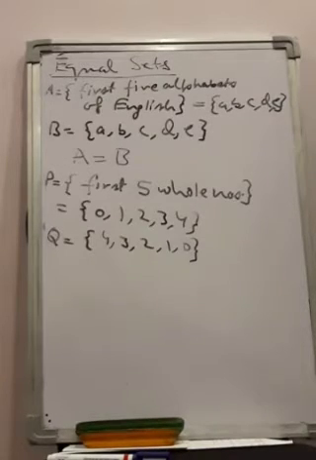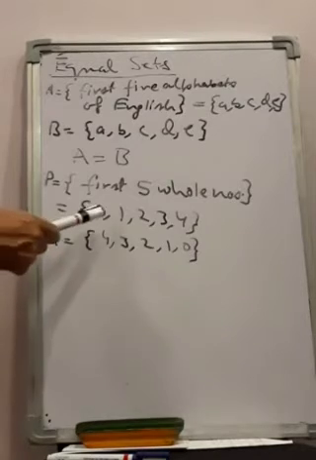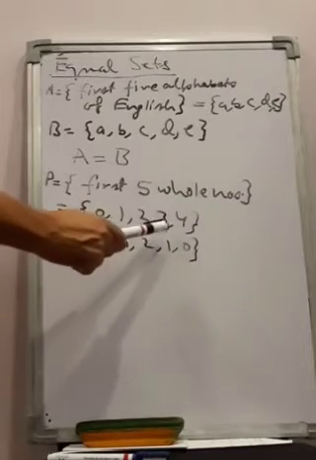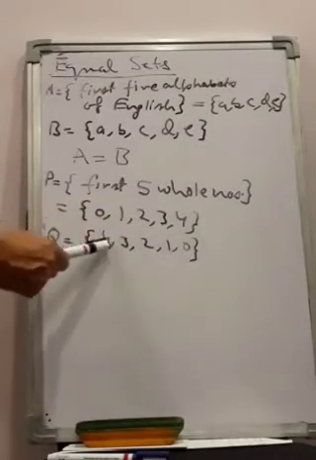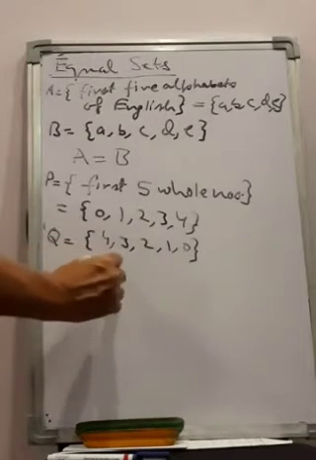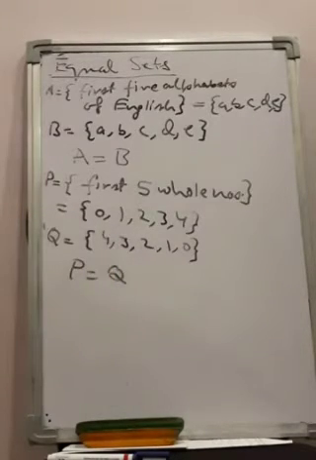They are equal. Why? 0 is here, 0 is here also. 1 is here, 1 is here also. 2 is here, 2 is here also. 3 is here, 3 is here also. 4 is here, 4 is here also. So P will be equal to Q. Order in a set does not matter. I always said the number of elements should be the same and they should have the same elements, not necessarily in the same order.